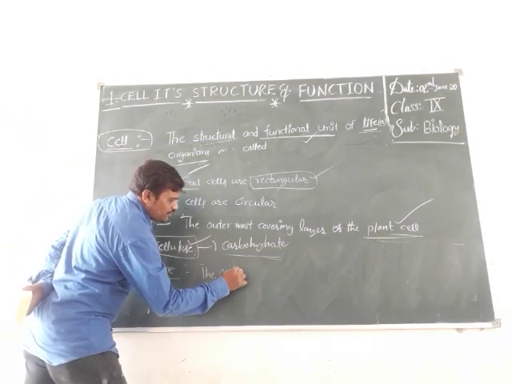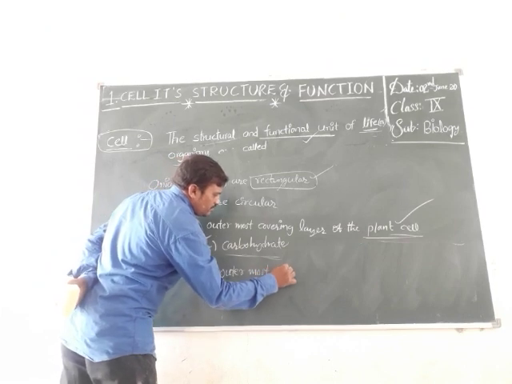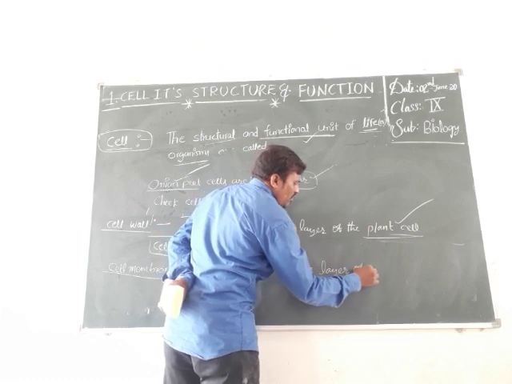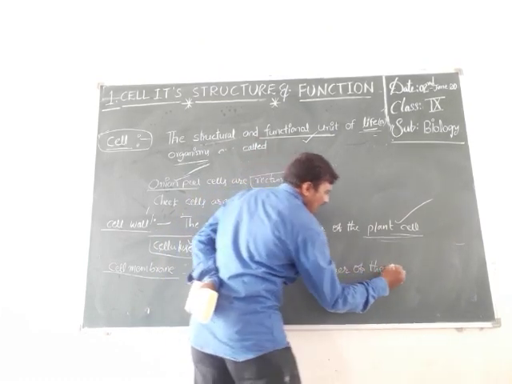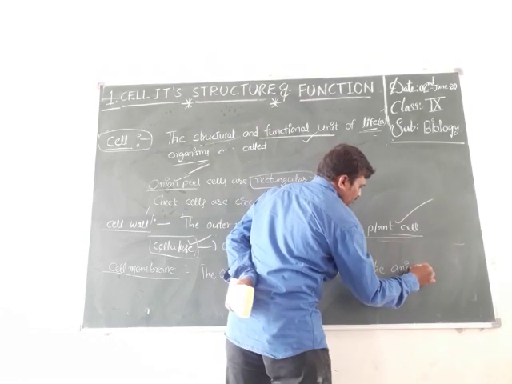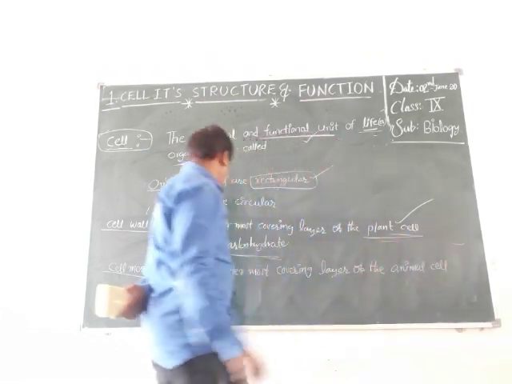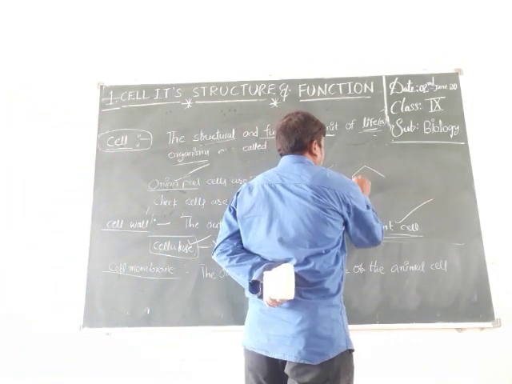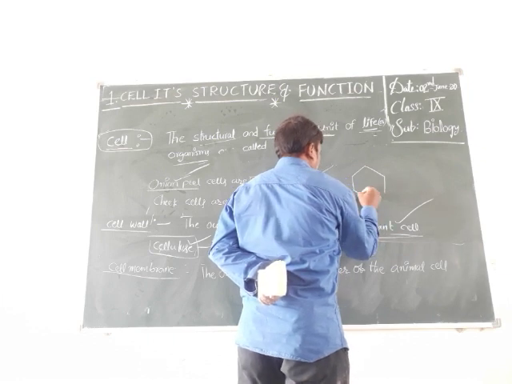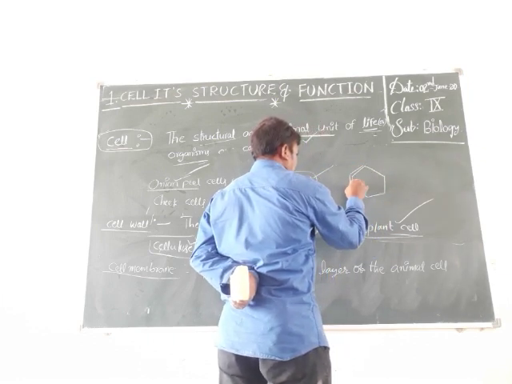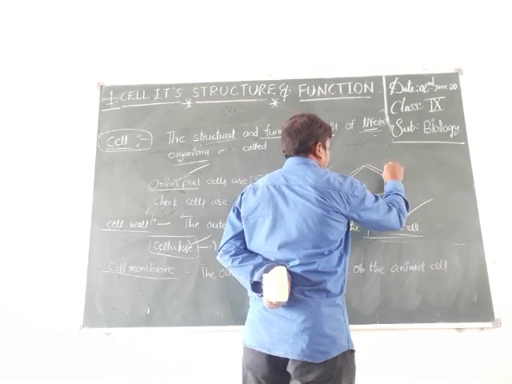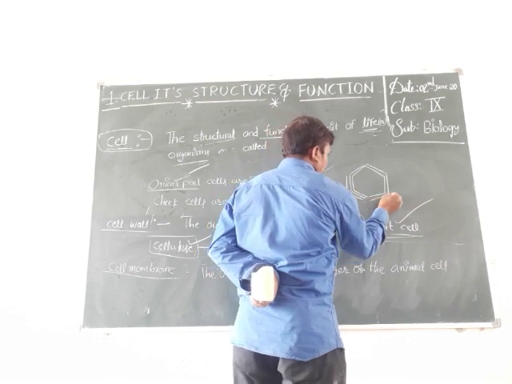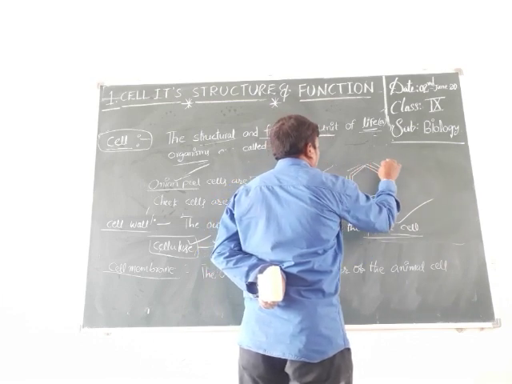The outermost covering layer of the animal cell is called the cell membrane. See the diagram of the plant cell. This is the rough diagram of the plant cell.